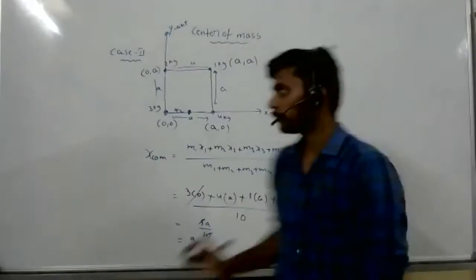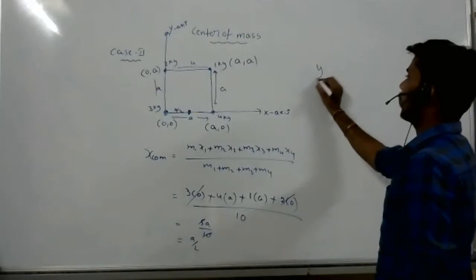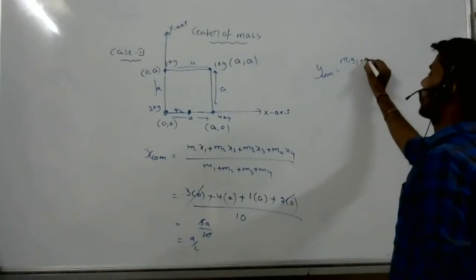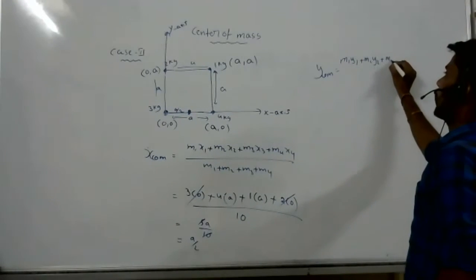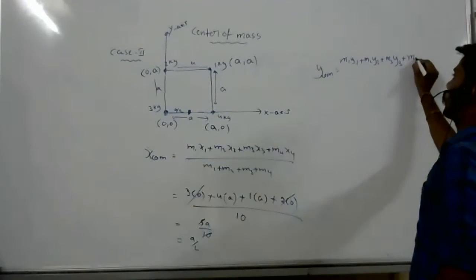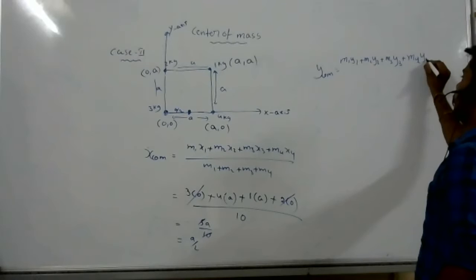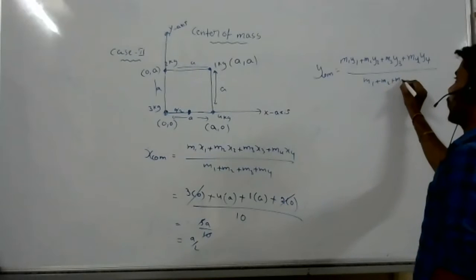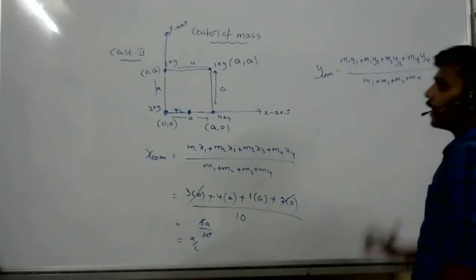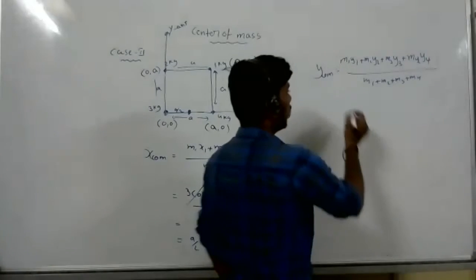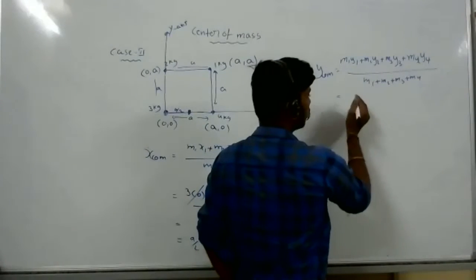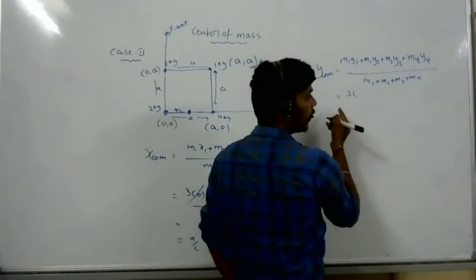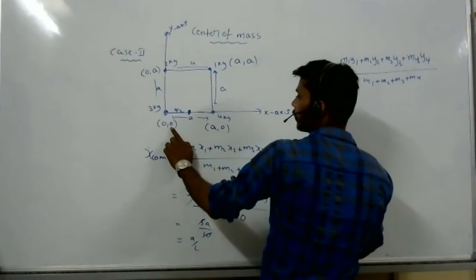Come to the y component. Again y center of mass equals m1 y1 plus m2 y2 plus m3 y3 plus m4 y4 by m1 plus m2 plus m3 plus m4. Tell me, what is m1? 3 kg. What is y1? What is the y component? 0. That's all.